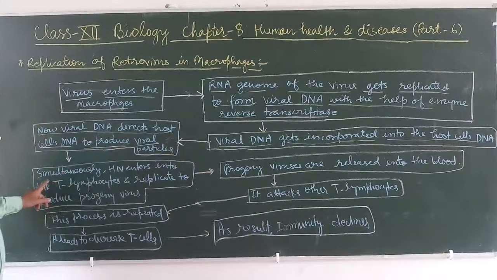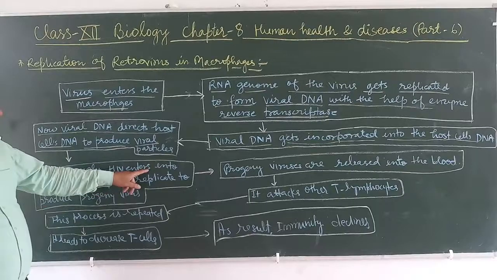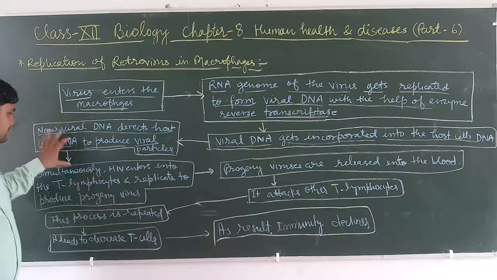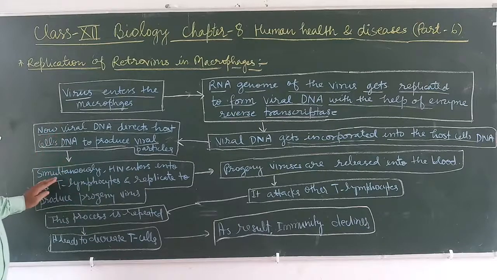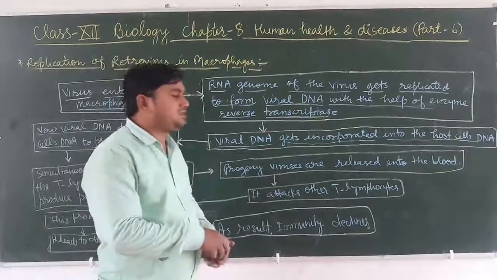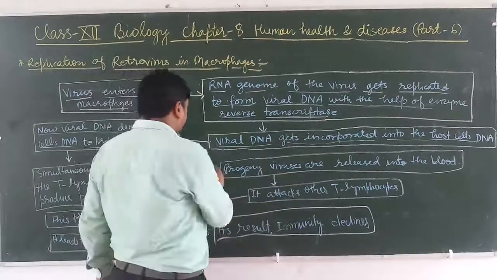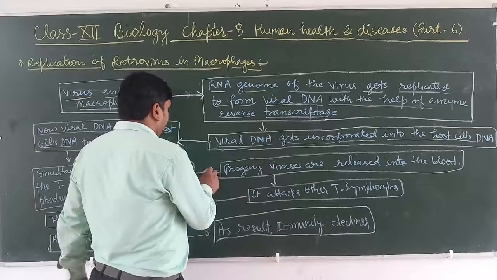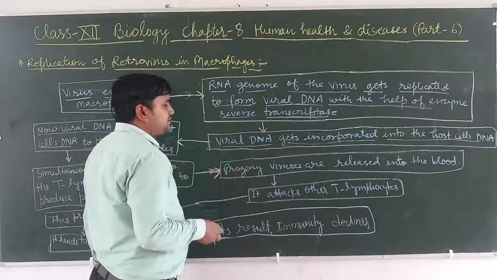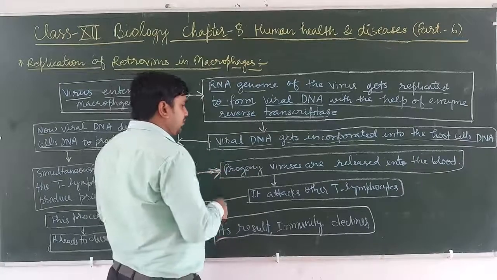Then simultaneously, HIV enters the T lymphocyte and, with the same process, replicates to produce progeny virus. These progeny viruses are released into the blood of the organism.